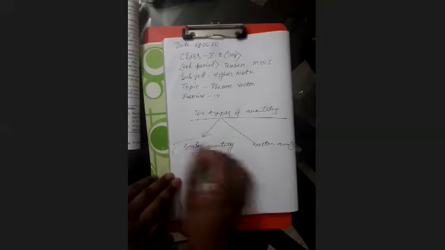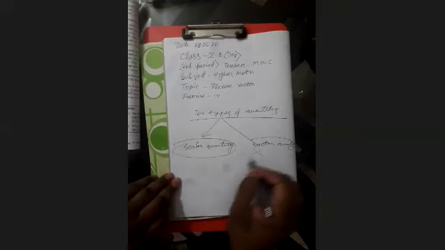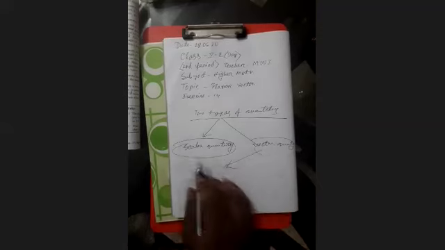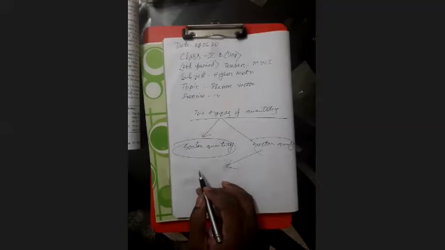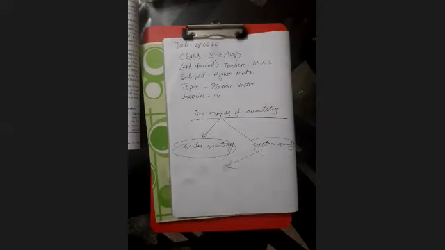Clear? But we discuss about only vector quantity. Scalar quantity means length, mass, speed, temperature. These types of quantity have only the magnitude, but there is no direction.